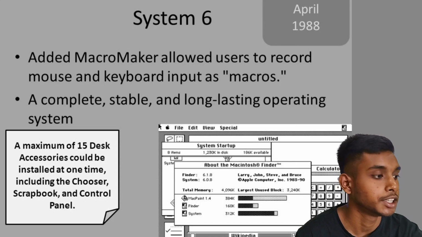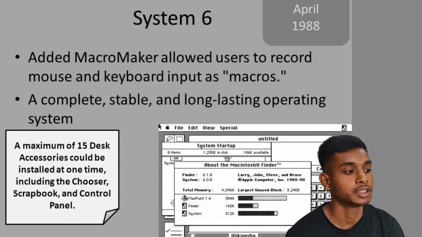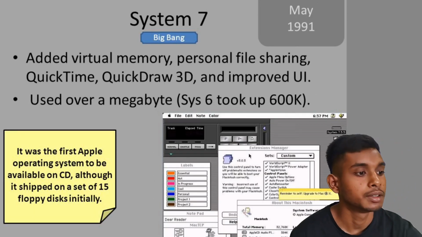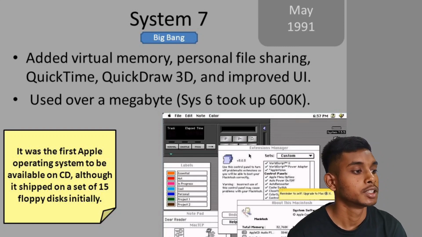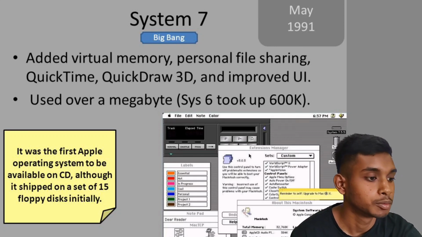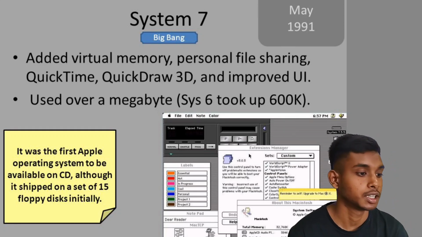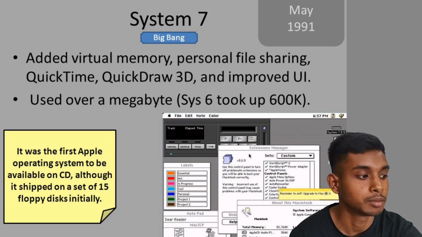System 6, April 1988, added MacroMaker, which allowed users to record mouse and keyboard inputs as macros. A complete, stable and long-lasting operating system. A maximum of 15 desk accessories could be installed at one time. System 7, May 1991, added virtual memory, personal file sharing, QuickTime, QuickDraw 3D, and an improved UI. It used over a megabyte; System 6 took up to 600 KB. It was the first Apple operating system to be launched.